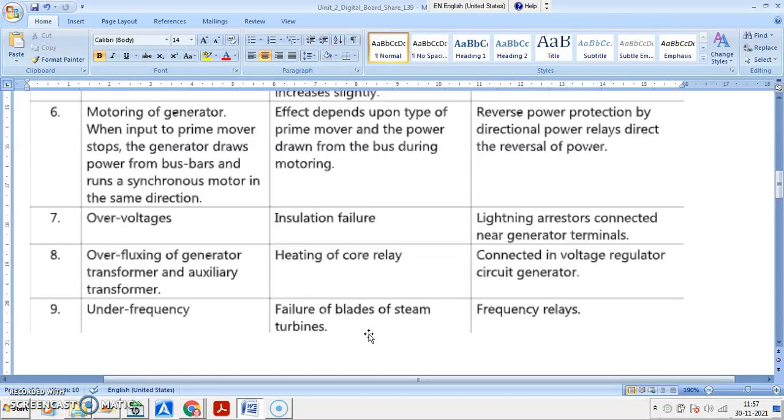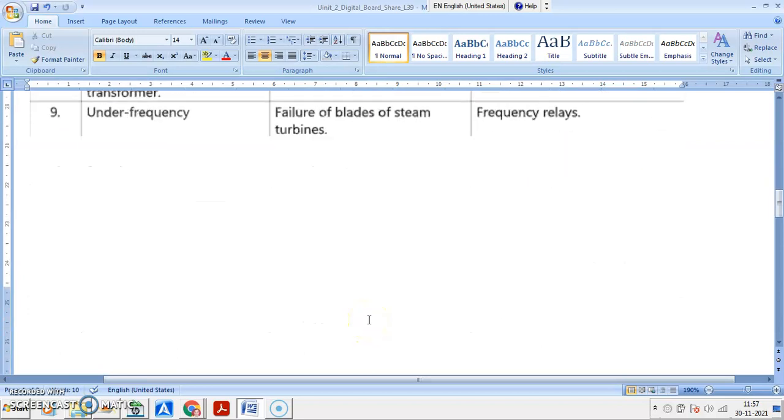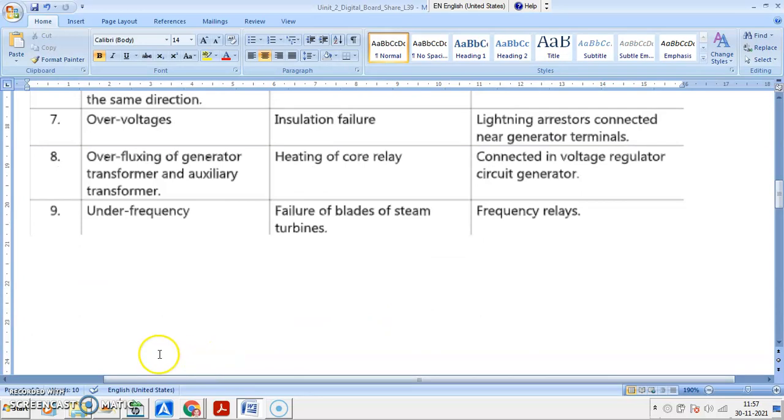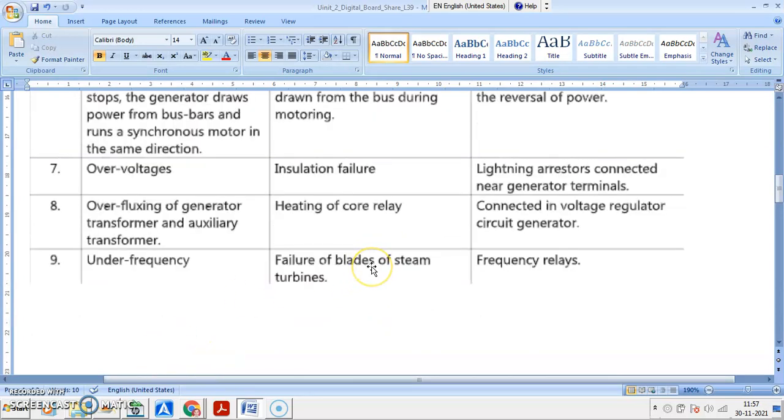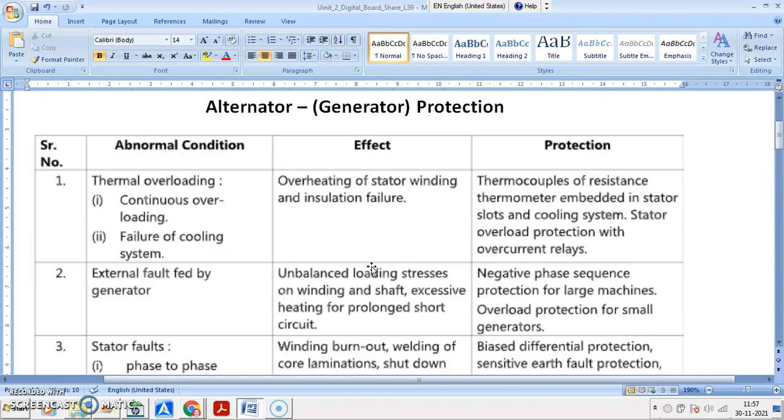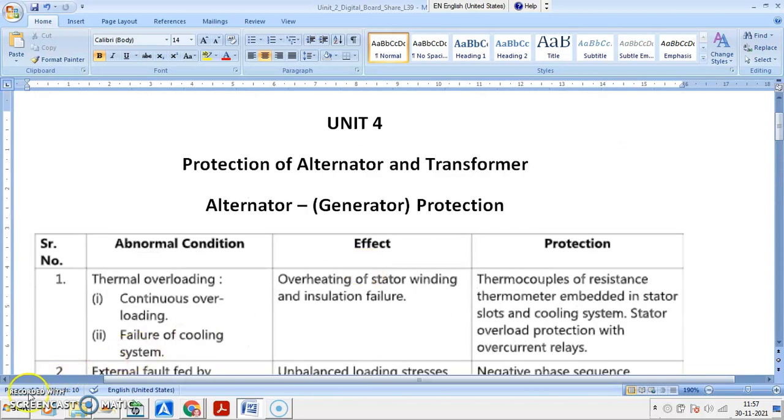So frequency relays can be provided to operate according to the frequency change. Whenever the frequency is less than 49 or more than 51, the relays will operate to isolate the generator. So these are certain abnormal conditions, their effects, and what types of protection can be provided for the protection of the alternator.